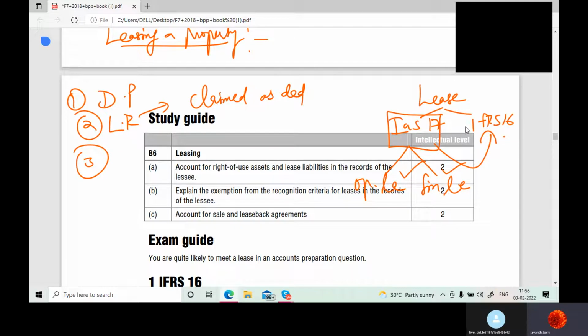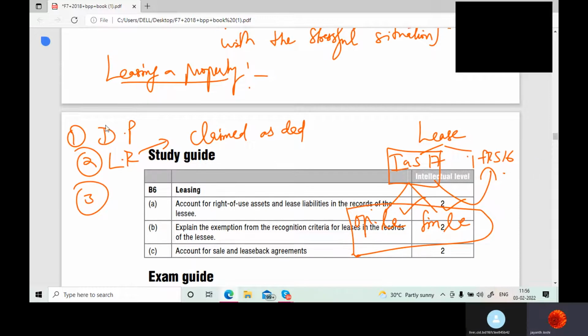But some kind of differentiation has been done. Some kind of refinement has been done in this. We will read and discuss that in the coming slides, okay? So like down payment, there's no requirement. Rather, you can use that money for your other non-current assets which would be very useful for your business, and lease rental can be claimed as deduction.